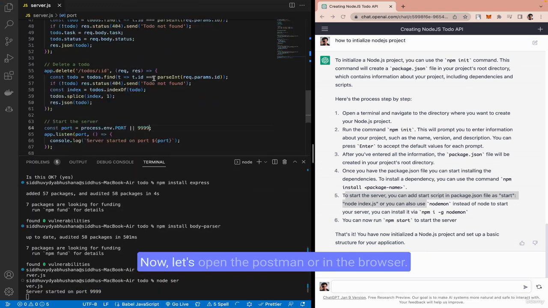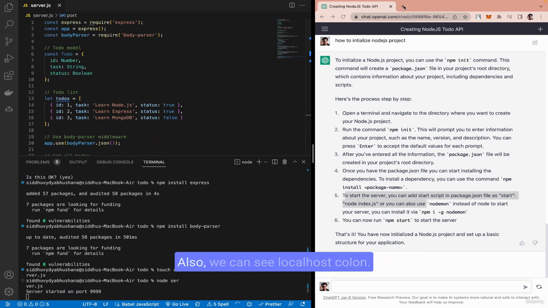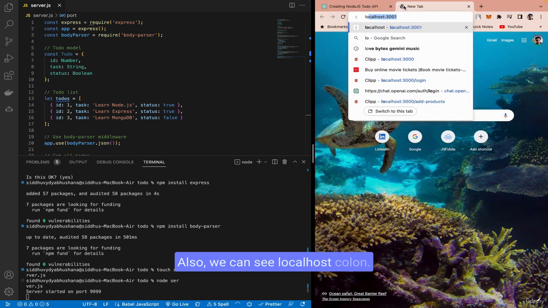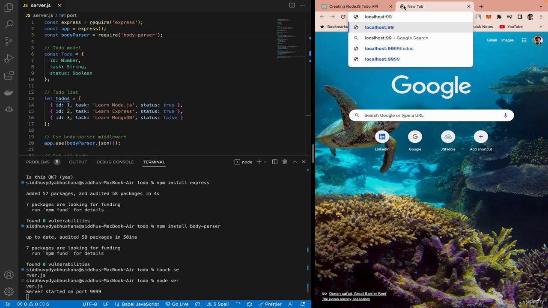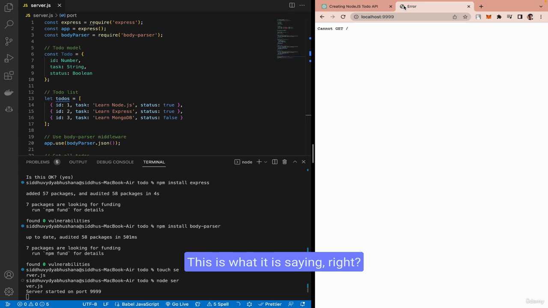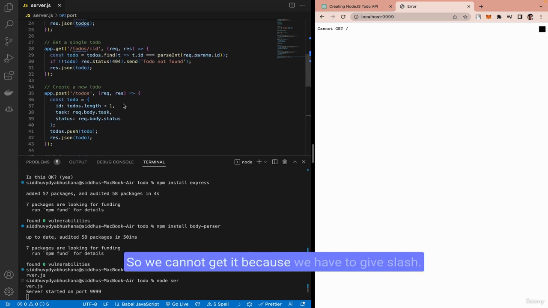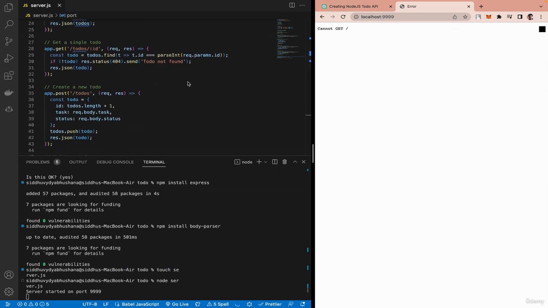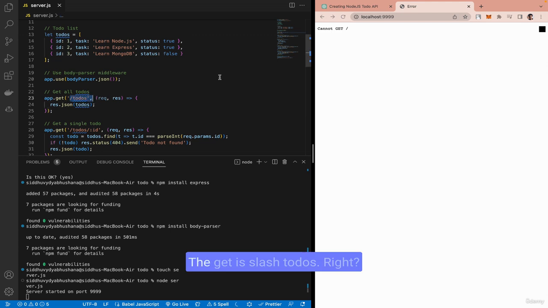Now let's open Postman, or in the browser also we can see localhost. This is what it is saying, right? It says cannot GET because we have to give slash todos. The GET is slash todos, right?